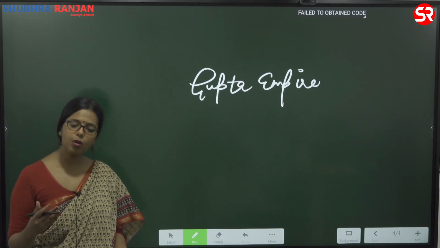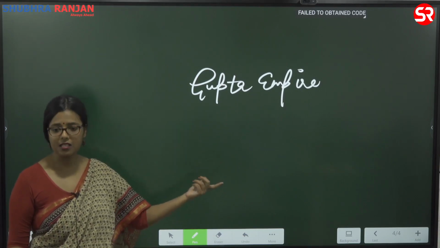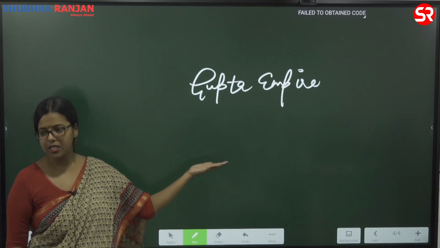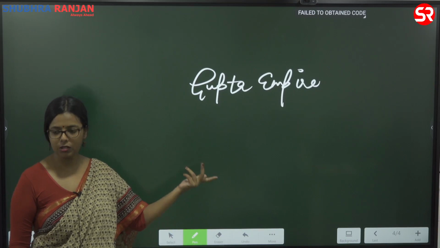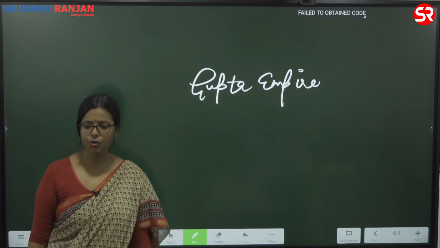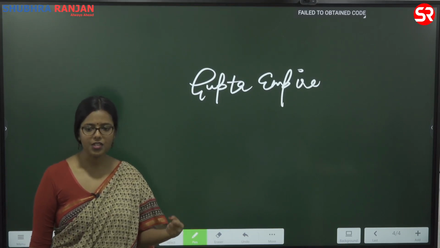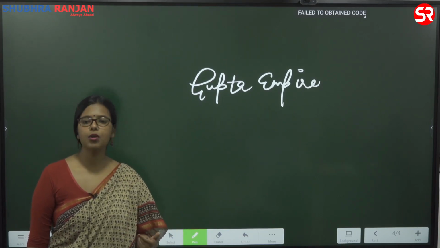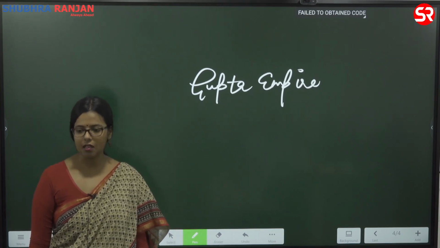They will ask you about the cultural contributions of specific kings. For example, for the Guptas, they can ask you about Samudragupta, they can ask you about Chandragupta. When we are talking about the Mauryas, they can ask you about Ashoka. When we are talking about the Kushanas, they can ask you about Kanishka. So the larger cultural contributions that they have made, that is something you need to understand.